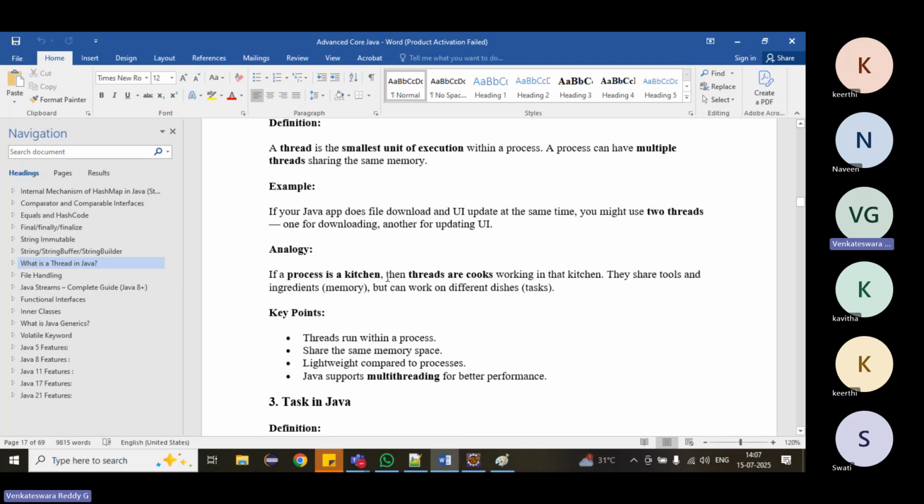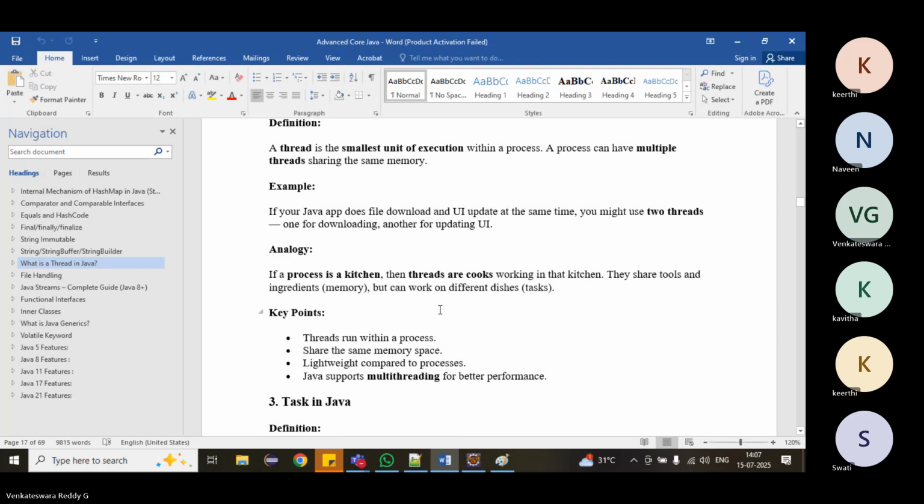Suppose you take this as a real-time example, your process is the kitchen. We have taken previously, kitchen is one process. Threads are cooks working in the kitchen. They share tools and ingredients, but can work on different dishes.